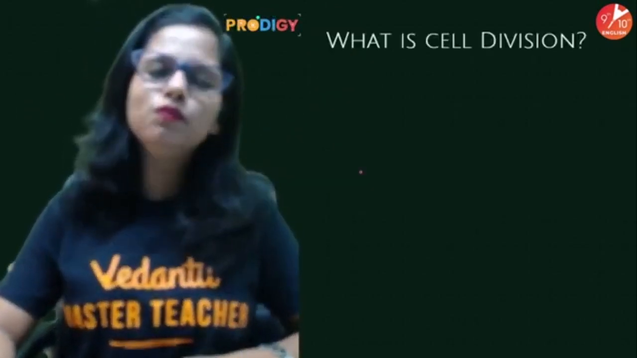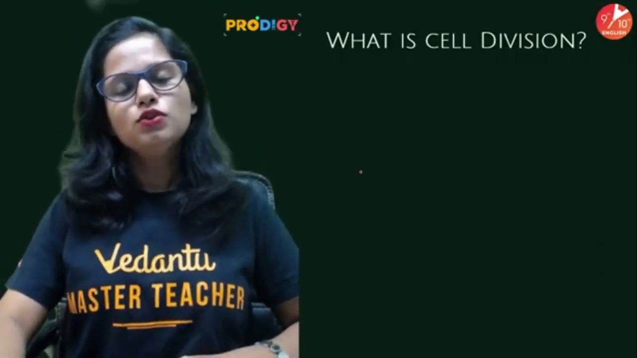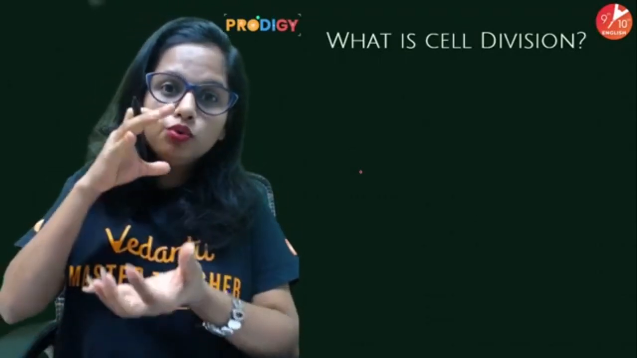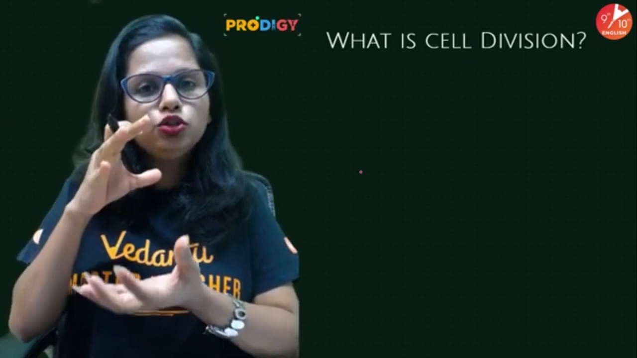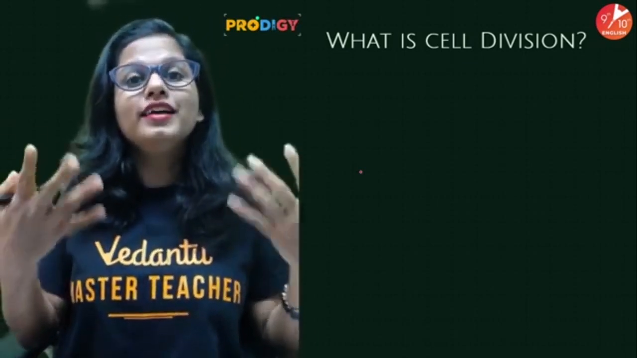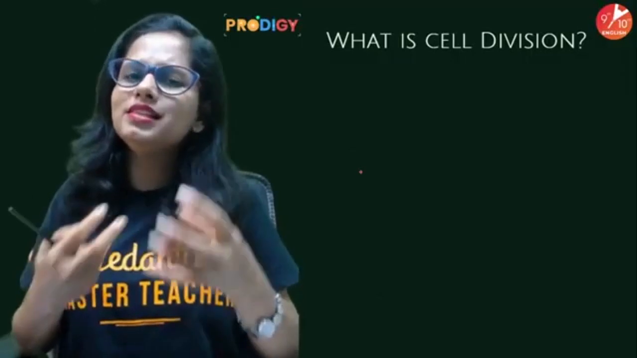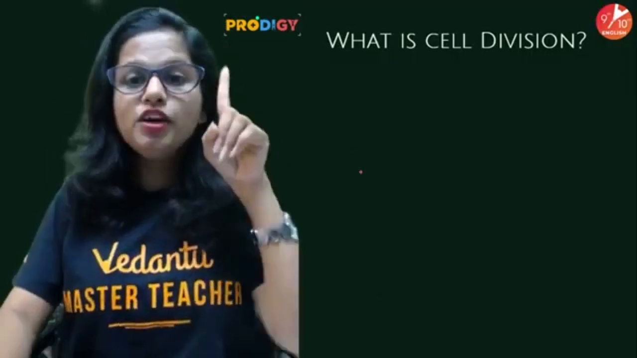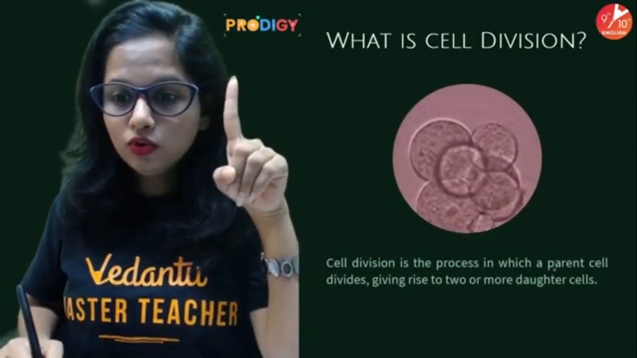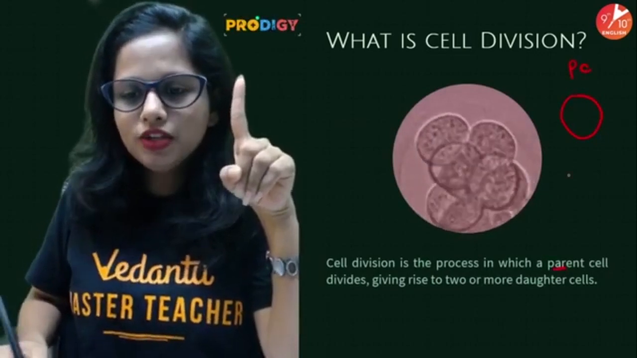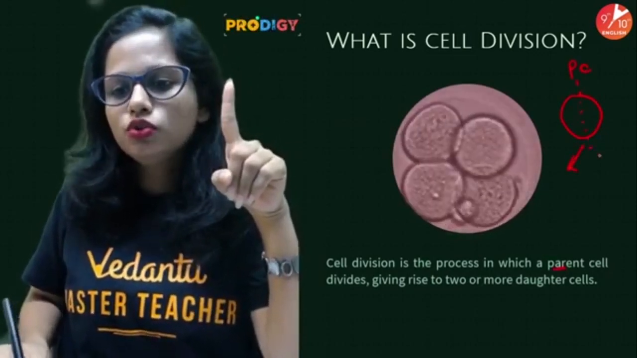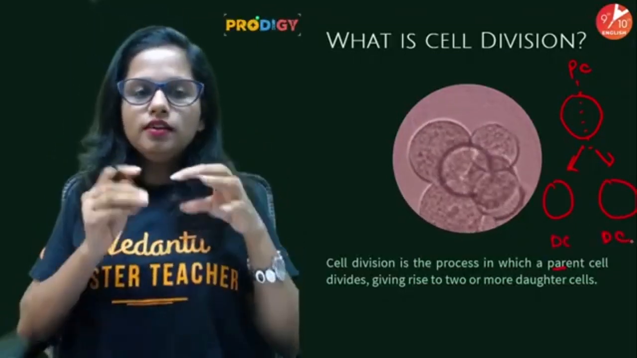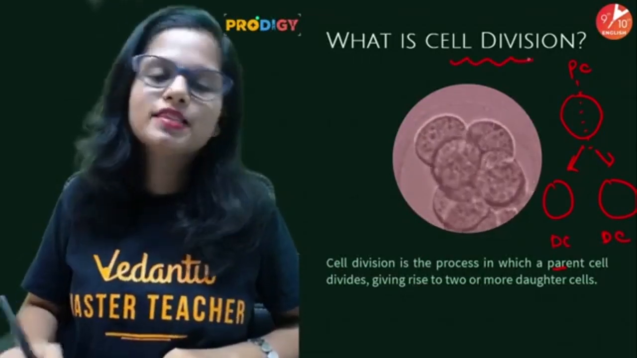So what is cell division? Whenever a cell is born, a baby cell is formed. It slowly and gradually grows, it matures, and then this mature cell splits to give rise to new cells. Now the number of cells can vary. There can be 2 cells formed or there can be multiple cells formed. So whenever there is a parent cell which splits, which divides to give rise to 2 or more daughter cells, the process is known as cell division.